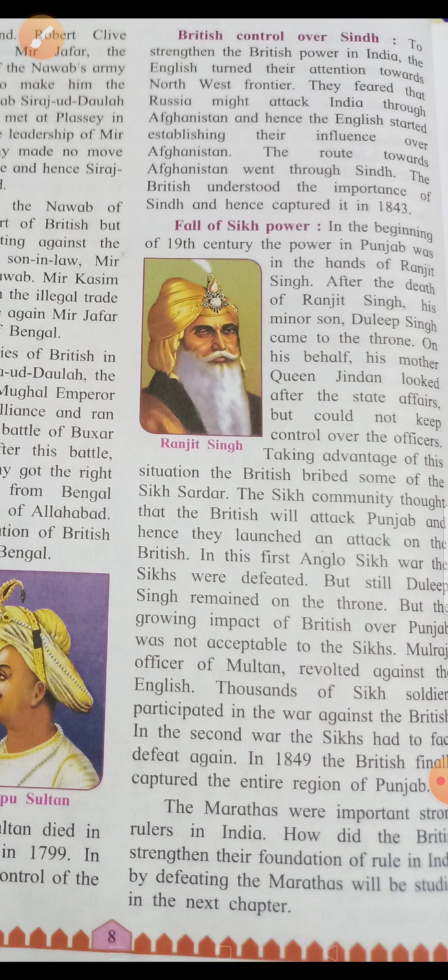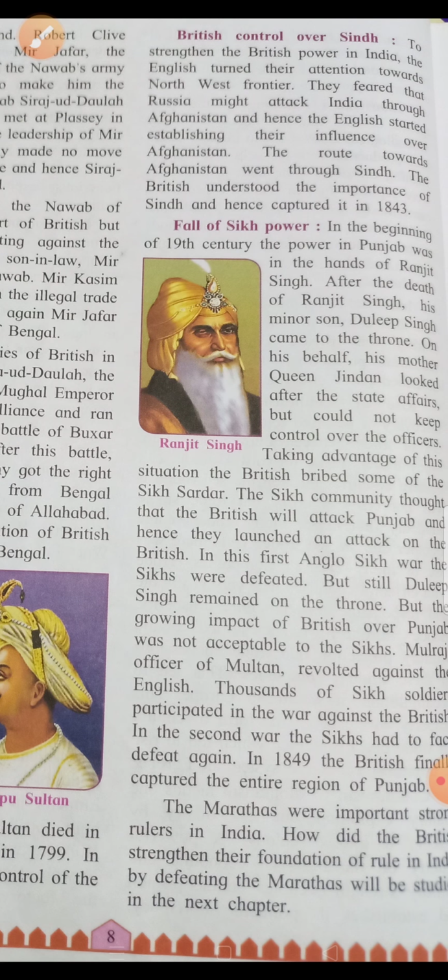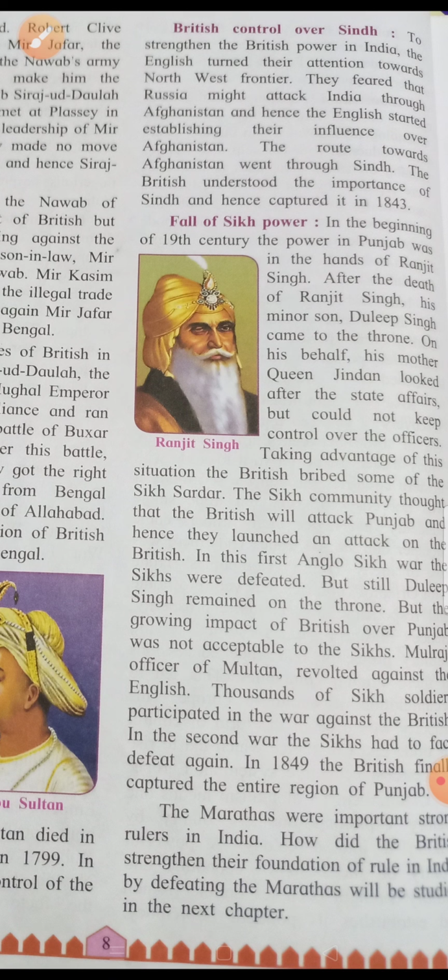Okay. Now the British wanted to strengthen their power, so they turned their attention. वो अपना पूरा attention कहाँ लेकर गए थे? Northwest frontier. कहाँ लेकर गए थे? Frontier means the line where one country joins another border. What is that? The line where one country joins another border. Okay, they feared that, means उन लोगों को डर था that Russia might attack India. That Russia can attack India any time through Afghanistan.